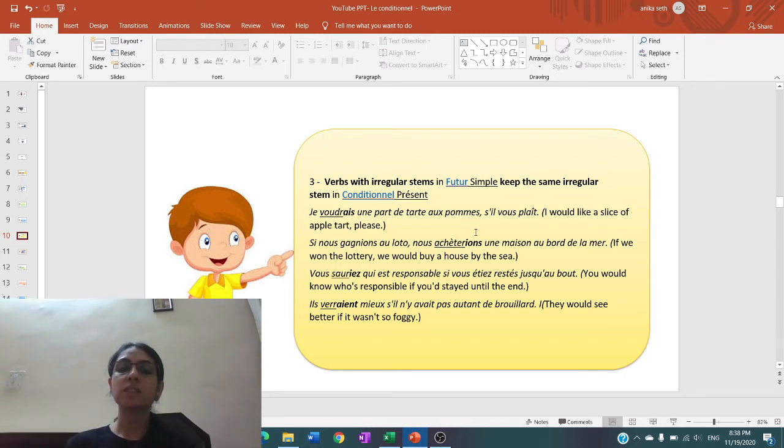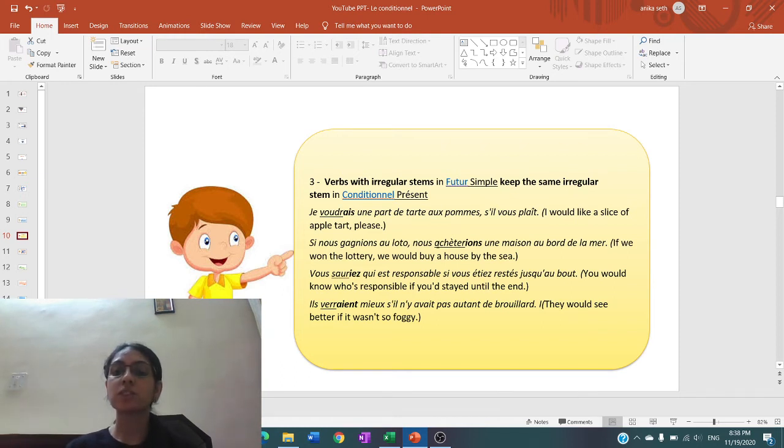Then next one is si nous gagnions au loto, nous achèterions une maison au bord de la mer. If we won the lottery, we would buy a house by the sea. So, acheter verb, future simple.